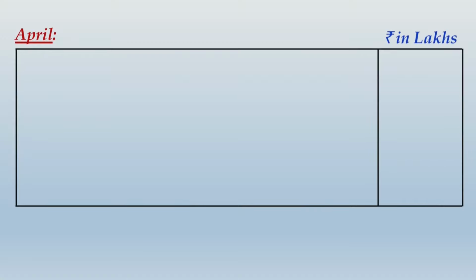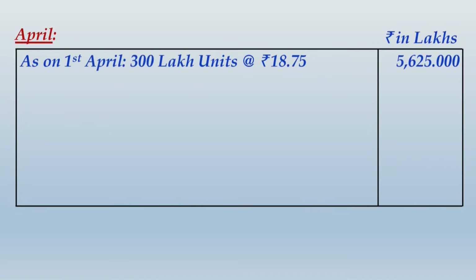In your solution, what you do is you begin for the month of April. Please first understand the entire working, then I'll give you time to note it down. First understand please. So as on 1st April there were 300 lakh units at rupees 18.75 per unit. So the total value would come to 5625 lakhs.